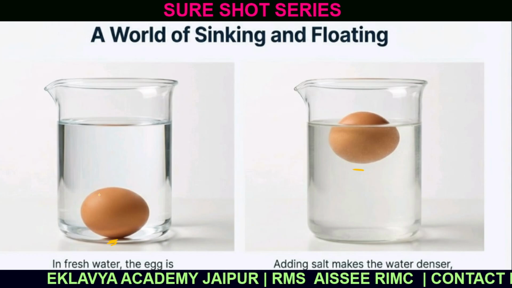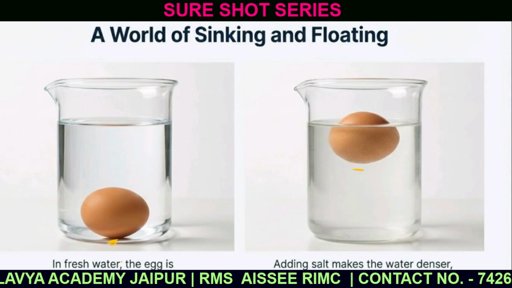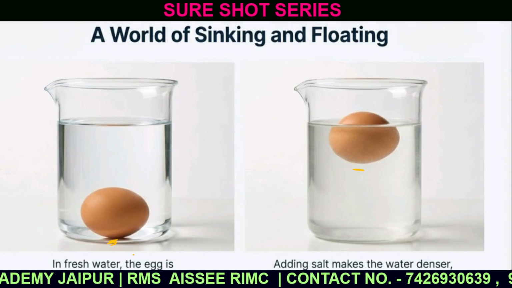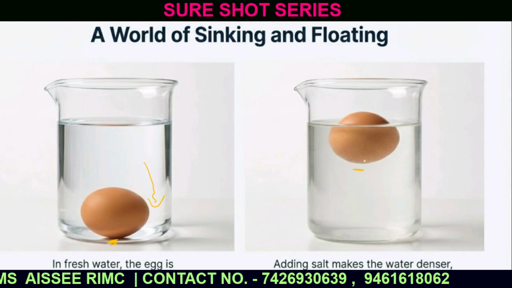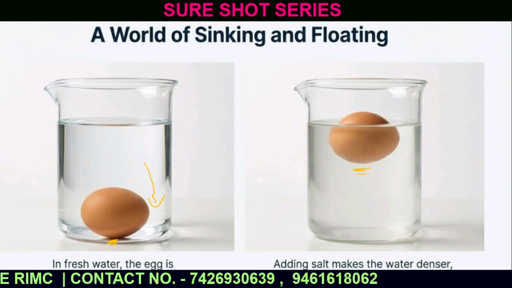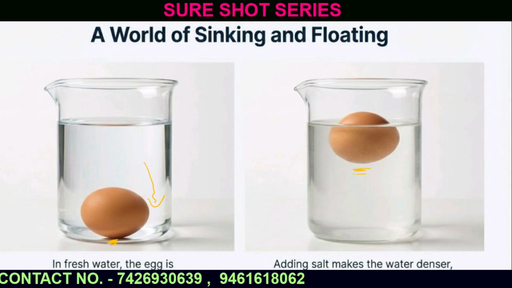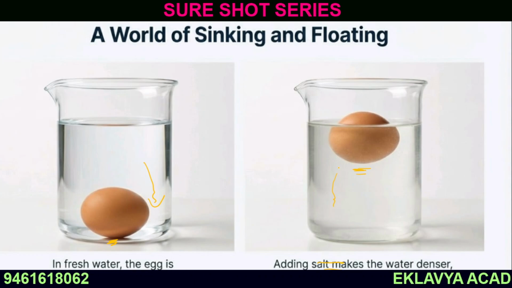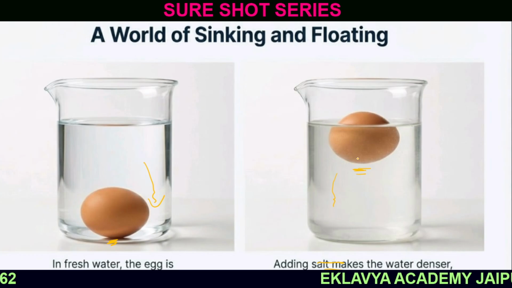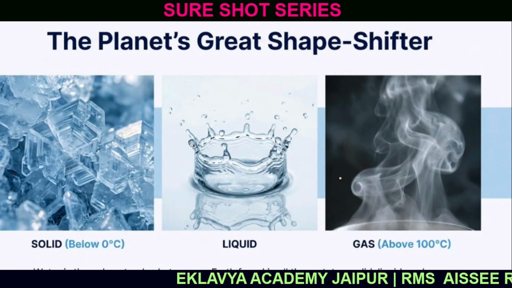When an egg is dropped in fresh water, the egg is denser and it sinks. On the other hand, why is the egg floating here? Because salt is added in the water and the water gets denser than the egg. Therefore the egg floats.